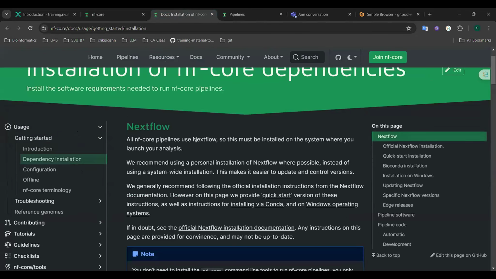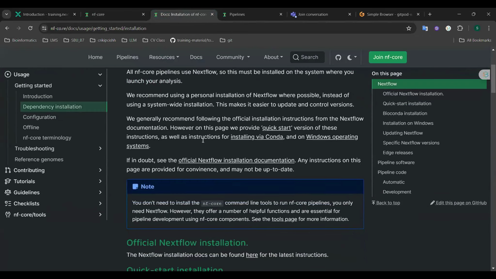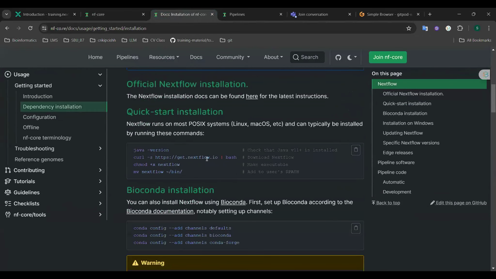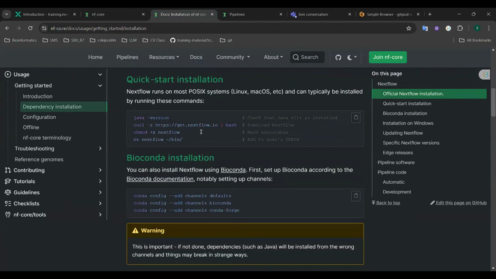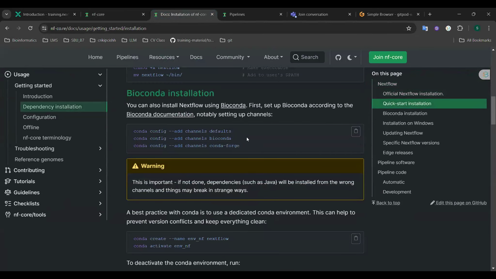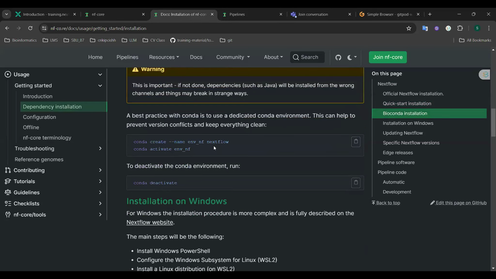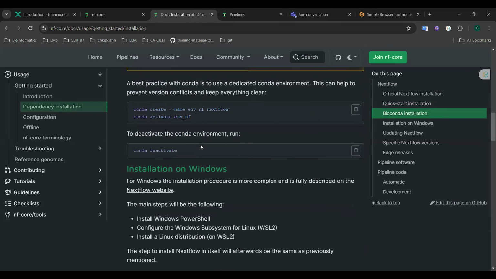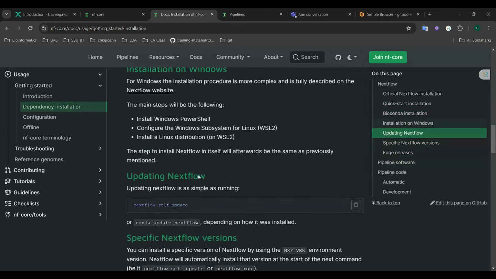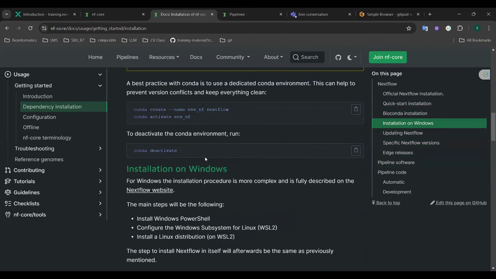Here, it guides you through installing the NF Core tools using the Conda package manager. All you need to do is add the Bioconda channels to your Conda environment, and then you can install the NF Core tools by creating a new environment. And there is also installation on Windows.